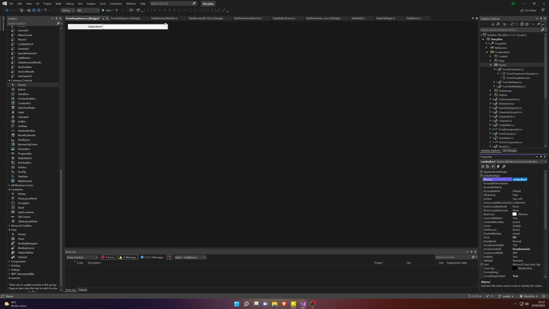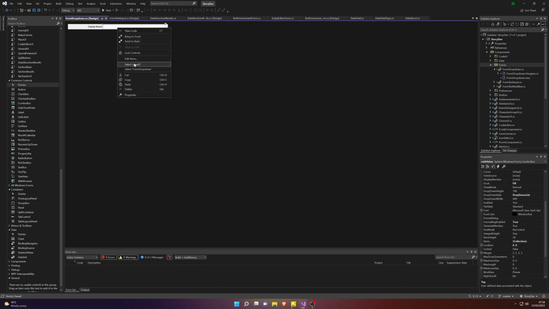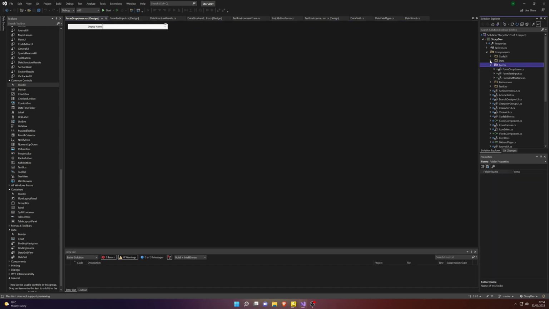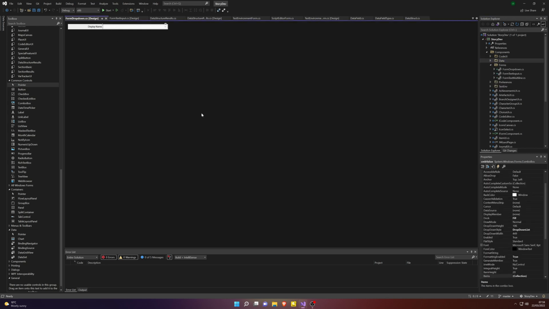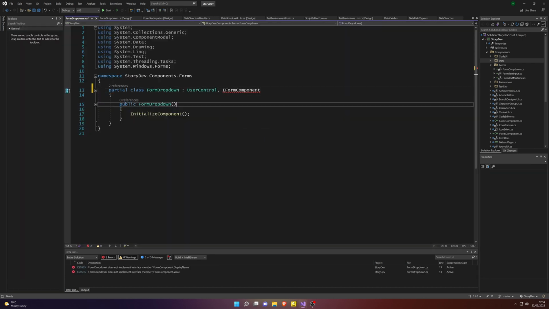The next component we're going to do is a drop down. So we'll have eventually the ability to assign the actual items or the data source to this drop down, but for the time being we are simply just going to implement a basic drop down there.